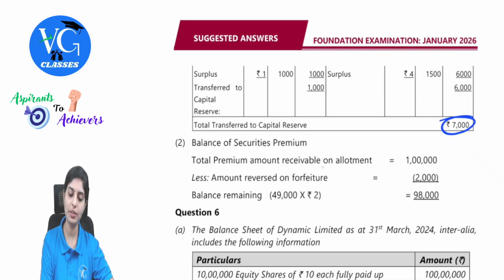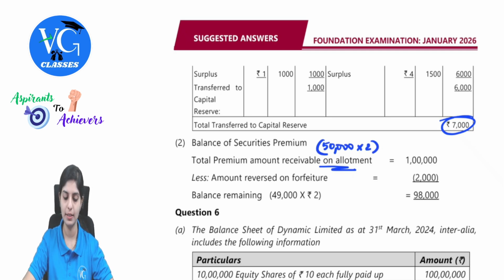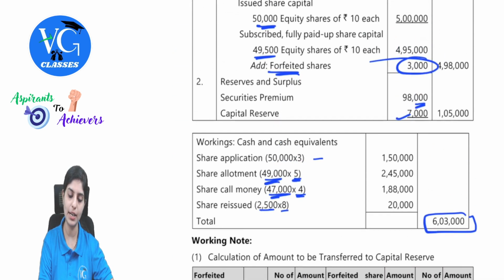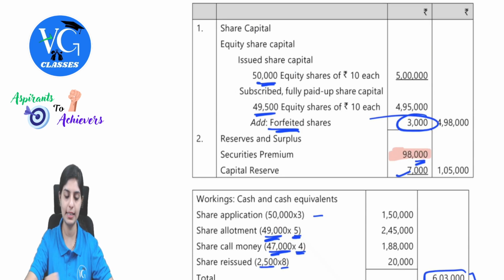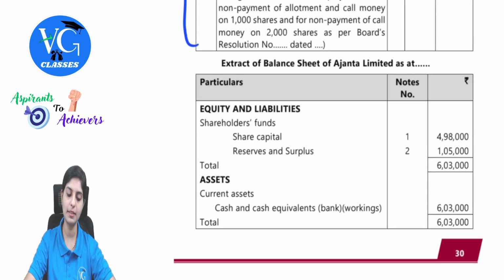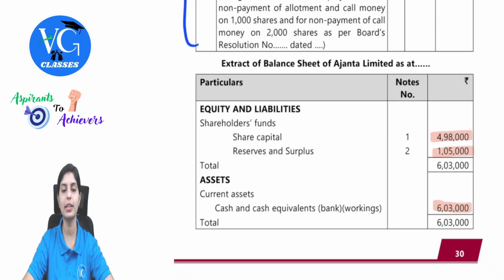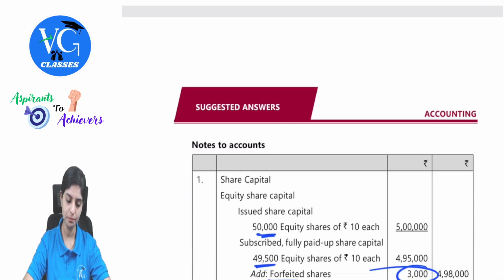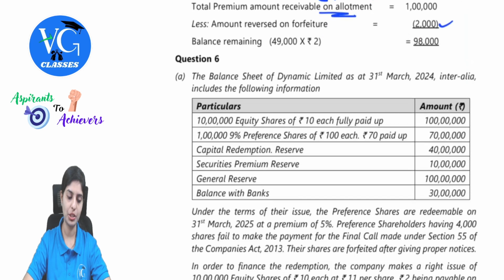See, total premium amount receivable in allotment, how much are we getting? 50,000 into 2, because this is the total number of shares. Amount reversed on forfeiture was 2,000. So the balance remaining is 98,000, which will go to the balance sheet. That is how we are getting this 98,000. So all of these we will present here: shareholders' funds, share capital, reserves and surplus, and then cash and cash equivalents. I hope this is comfortably clear to all of you with respect to concepts. So this was your question number 5.